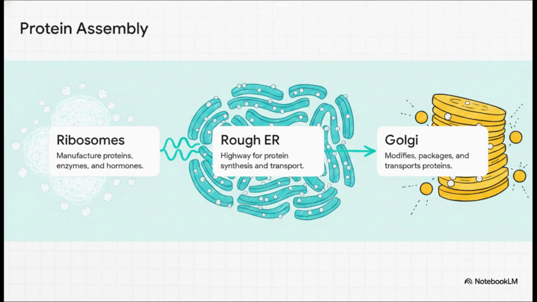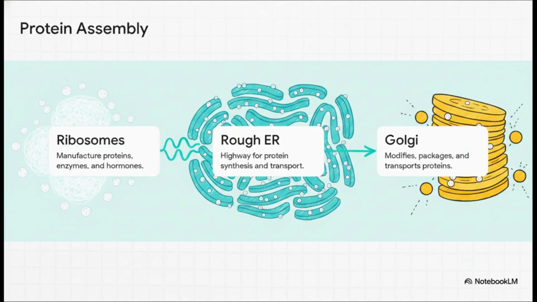Step 2 brings us to the rough ER, or endoplasmic reticulum. It's called rough because it is literally studded with those ribosomes. It acts like a bustling highway system for synthesizing and transporting those new proteins. And finally, step 3, the Golgi apparatus. Once the proteins travel down the ER highway, they arrive here to be modified, sorted, packaged, and shipped off to their final destinations.